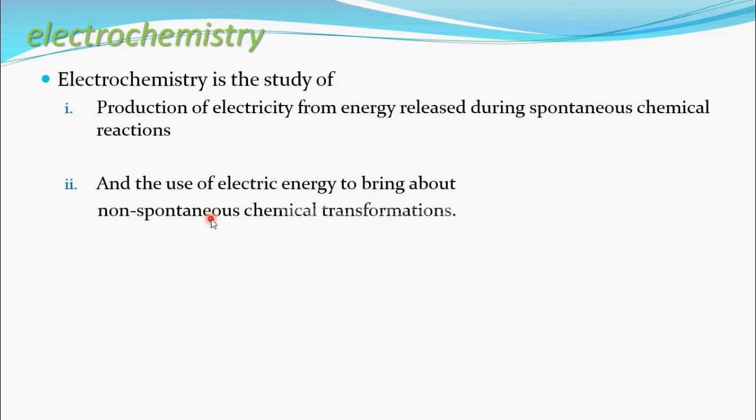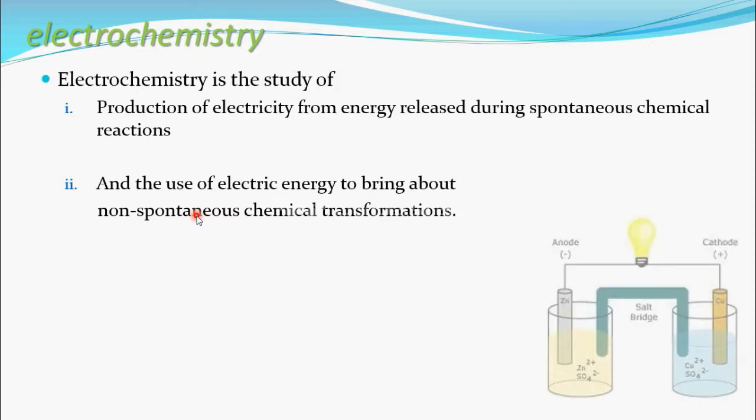So electrochemistry is the study of production of electricity from energy released during spontaneous chemical reaction. In the end, it also uses electric energy to bring about non-spontaneous chemical transformation. Let's understand this more clearly through an example.